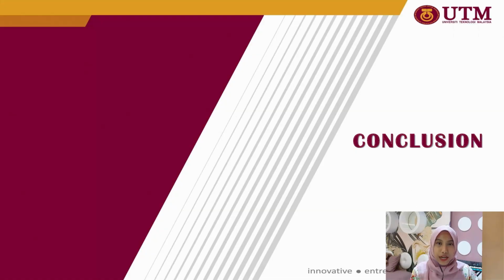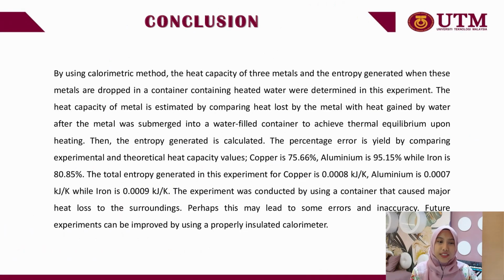Thank you. So I will conclude this experiment. By using the calorimetric method, the heat capacity of three metals and the entropy generated when these metals are dropped in a container containing heated water were determined in this experiment. The heat capacity of the metal is estimated by comparing the heat lost by the metal with the heat gained by water after the metal was submerged into a water-filled container to achieve thermal equilibrium upon heating. Then the entropy generated is calculated. The percentage error is yielded by comparing experimental and theoretical heat capacity values.